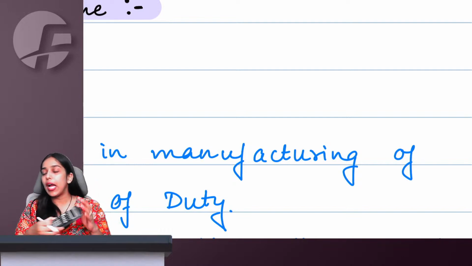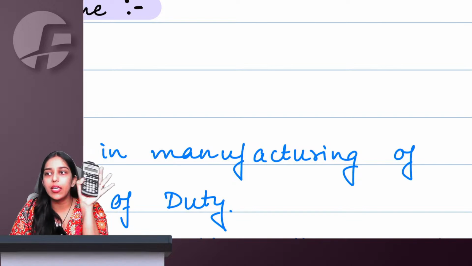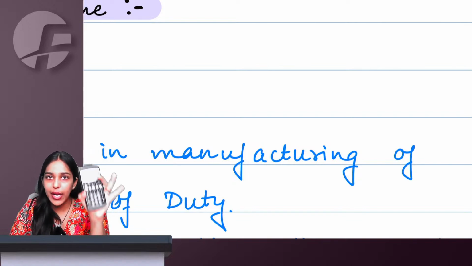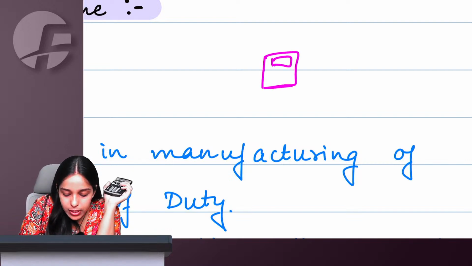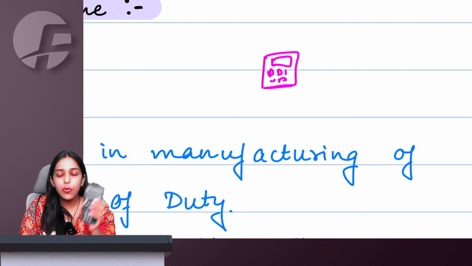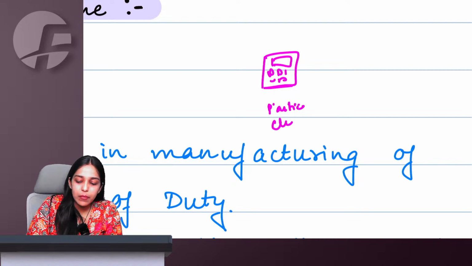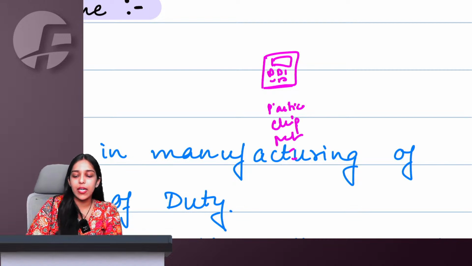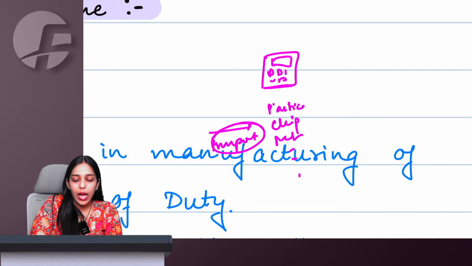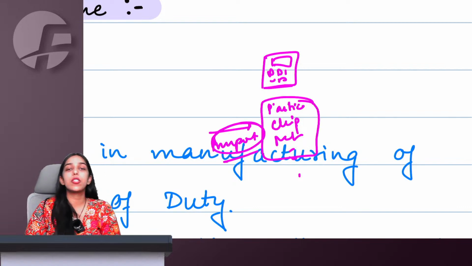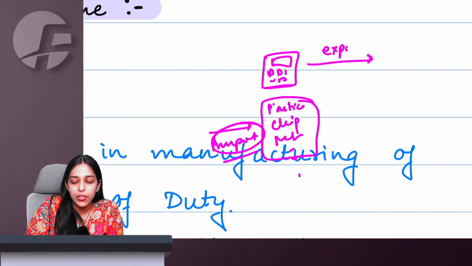Let us say I want to export this calculator. Now we will take the example of this calculator and finish up the entire scheme. To make this calculator, I need plastic, some chip, some metal, etc. I want to import these items so that I can manufacture my calculator and export it.